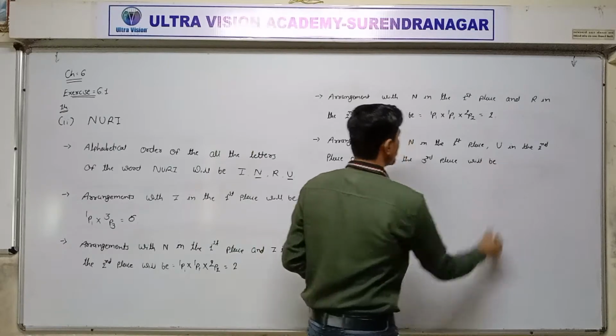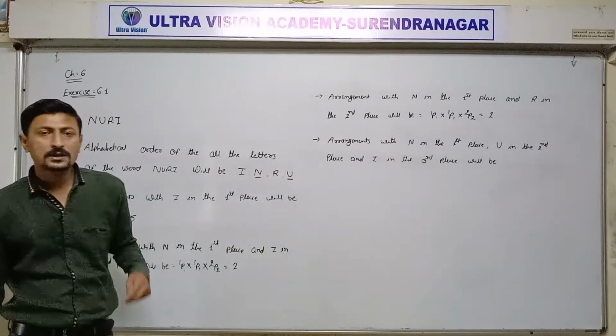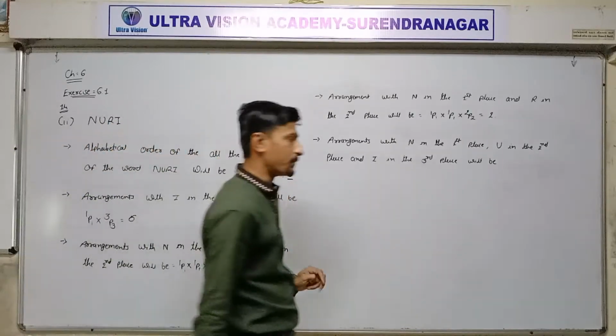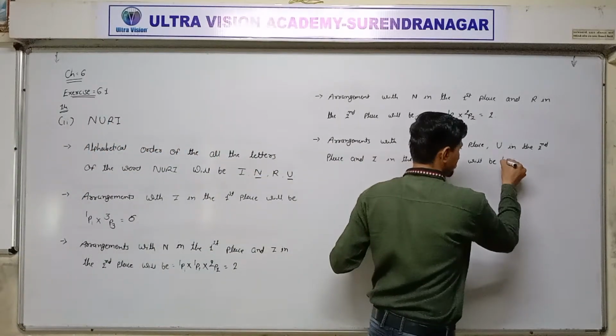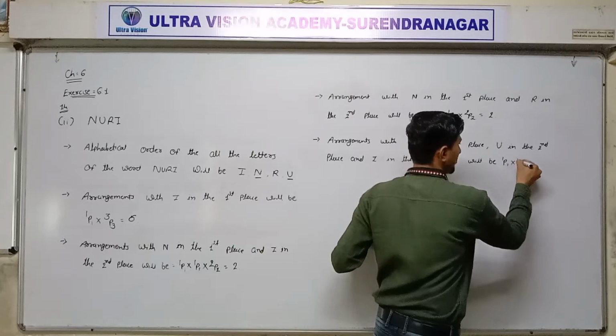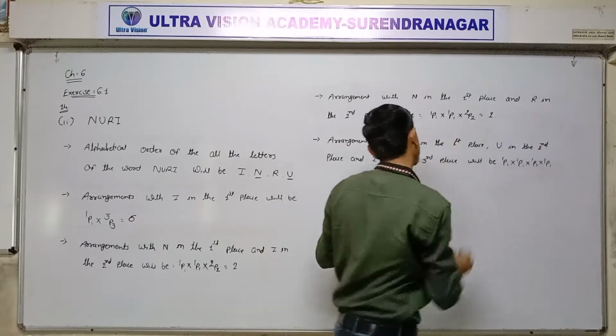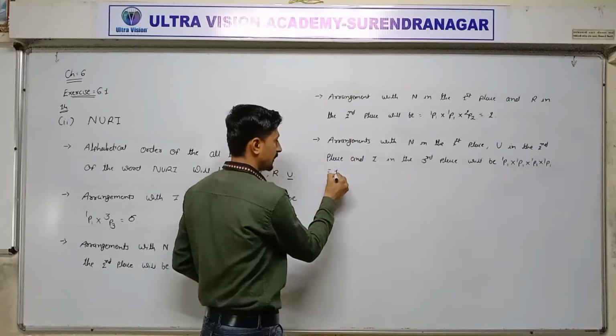So N, U and I, all three letters repeated one time and the remaining R. So 4 times 1P1, 1P1 into 1P1 into 1P1 into 1P1. Total 1 way.